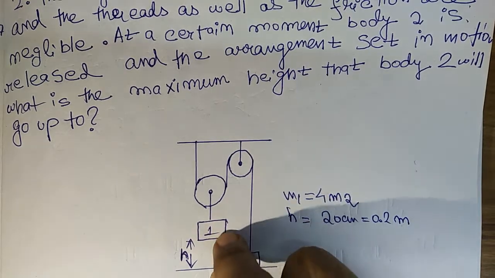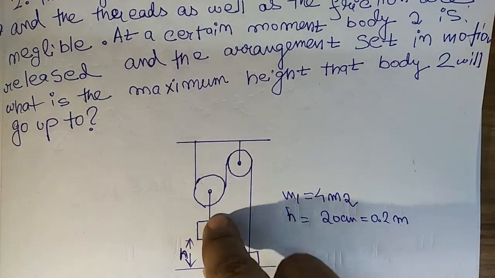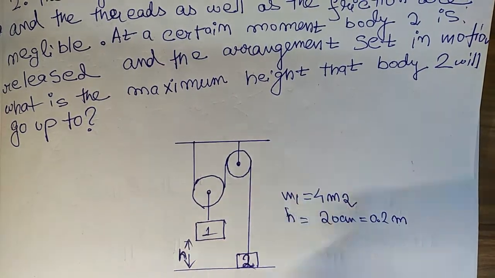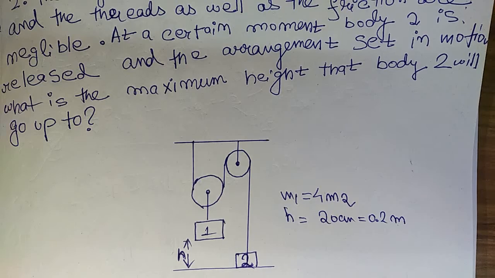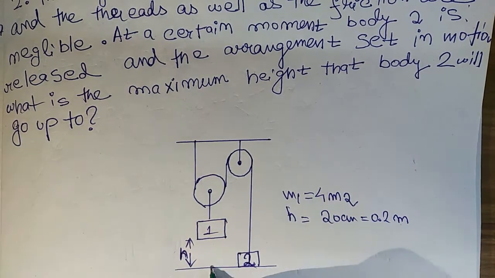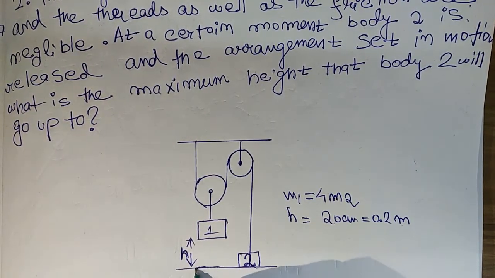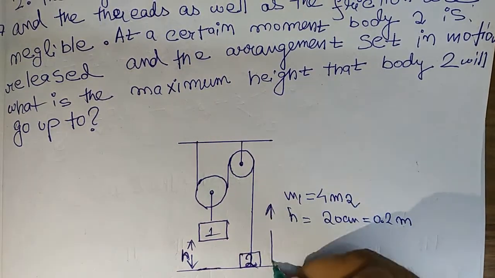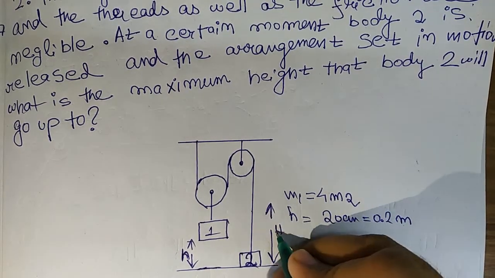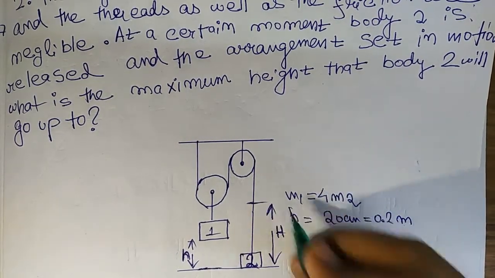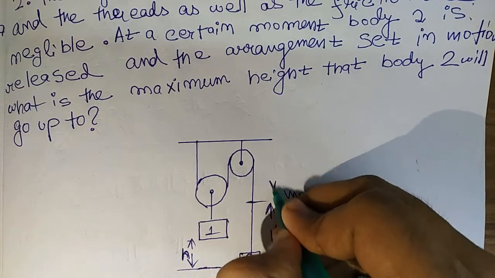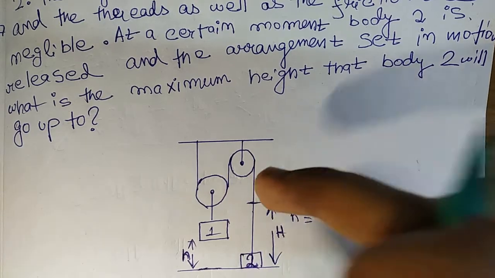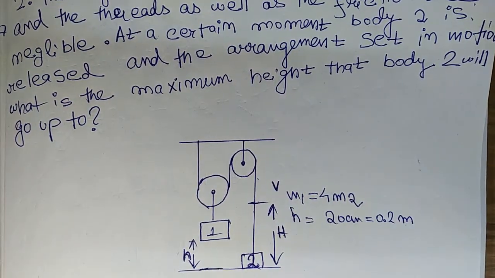our mass 1 covers the distance 20 centimeter. Mass 2 will cover more than that or the same as that, we will see in this problem. Now, as mass 1 has velocity just as it reaches here, let's assume that it goes up to height h. After that it will have some velocity. Let's assume that it is velocity v. Then it will go up further than that. That is the maximum height. So let's see the problem solution.